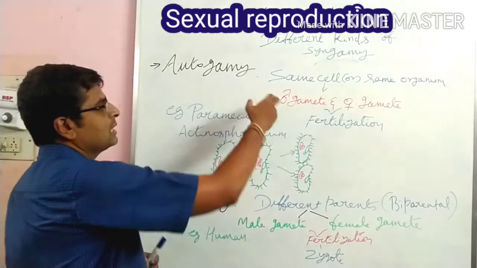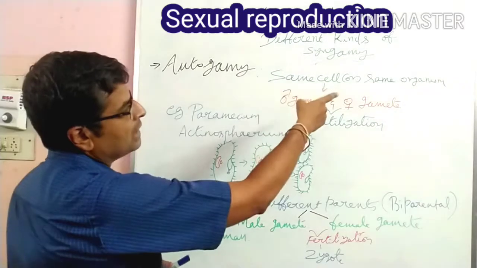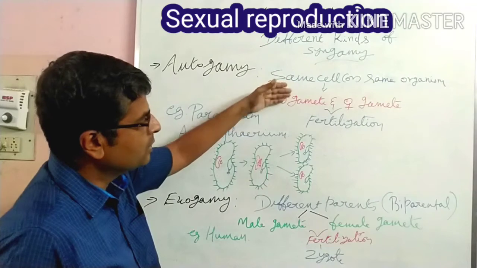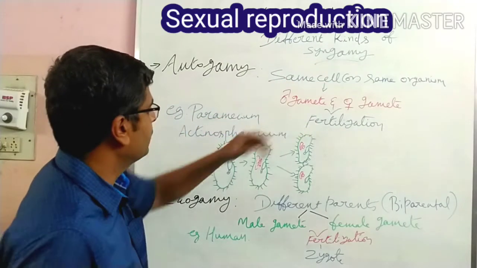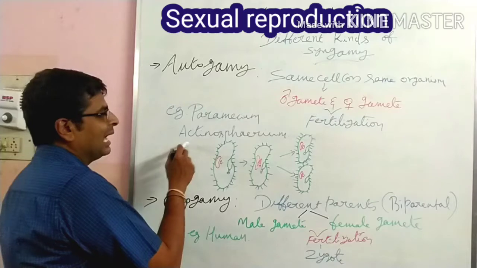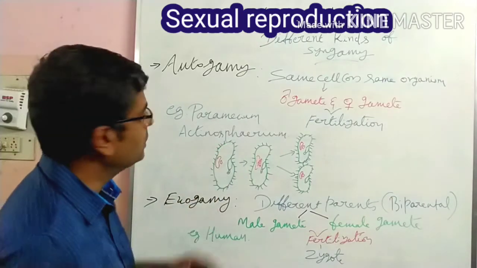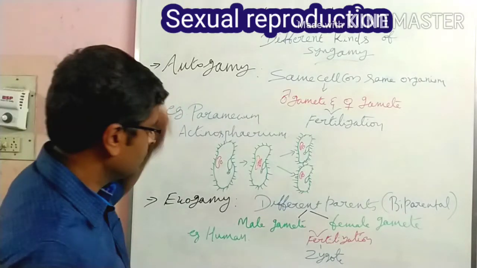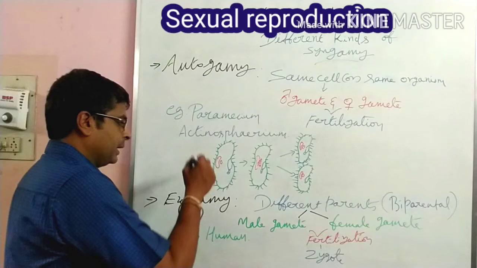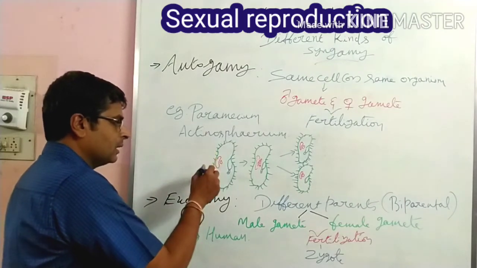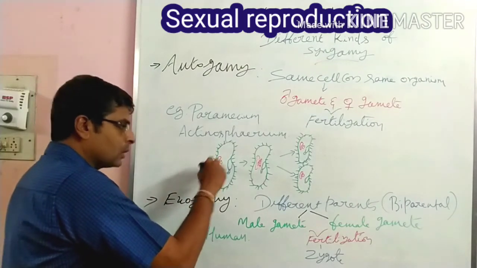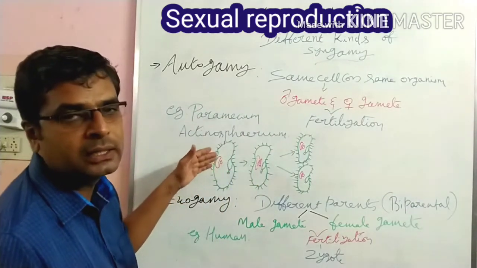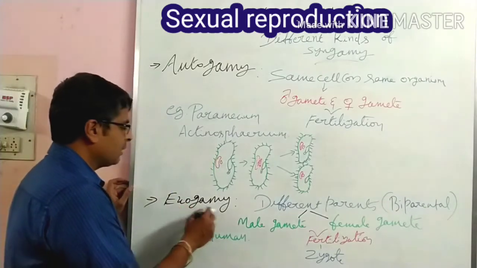So in autogamy the same cell or same organism produces the male and female gamete, which undergo fusion or fertilization. For example, Paramecium and Actinosphaerium are two examples of autogamy. Auto means self, gamy means gamete. The parent cell itself undergoes the process and produces the gamete; it is not produced separately. Understand? Next is exogamy.